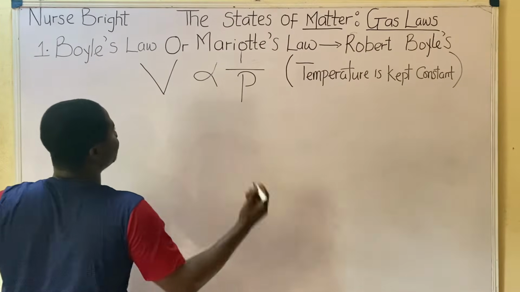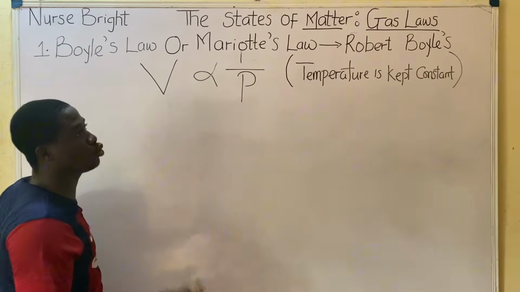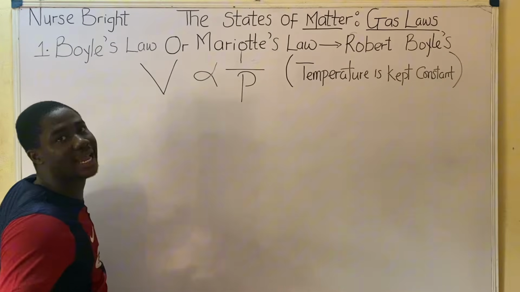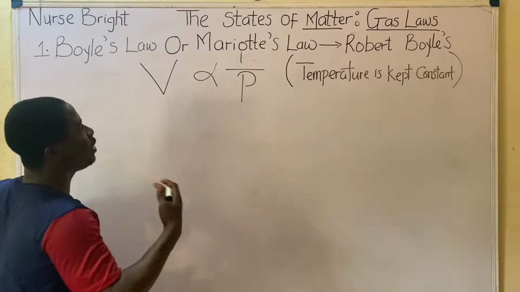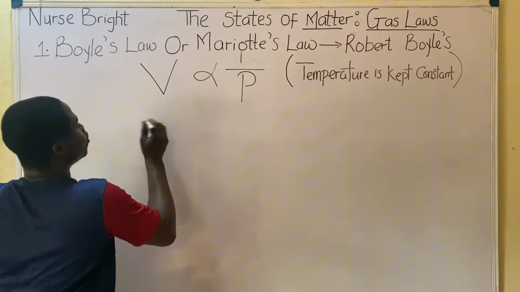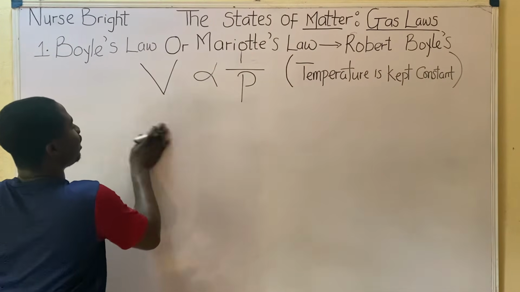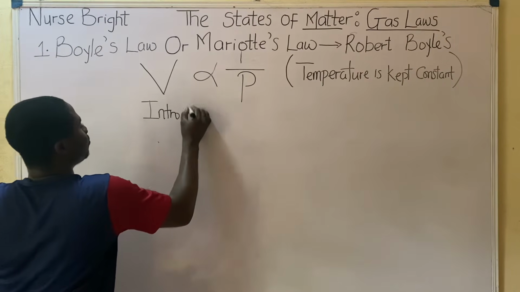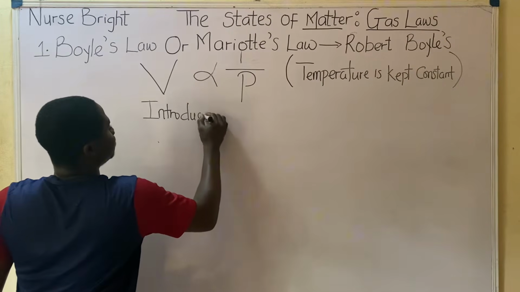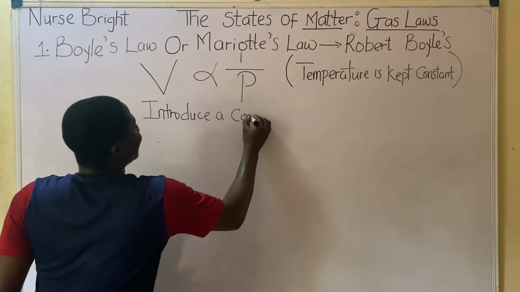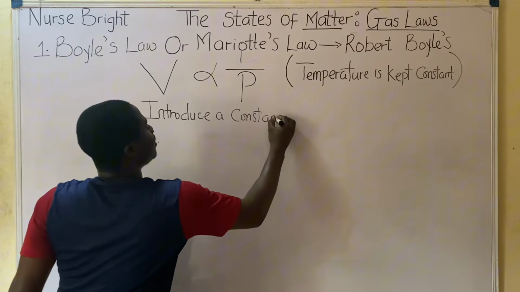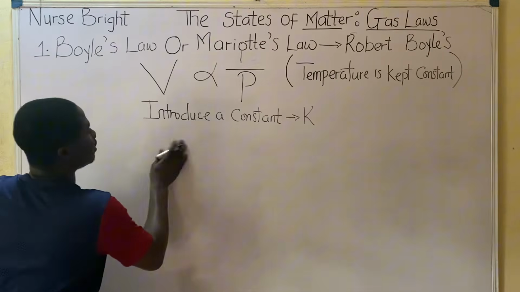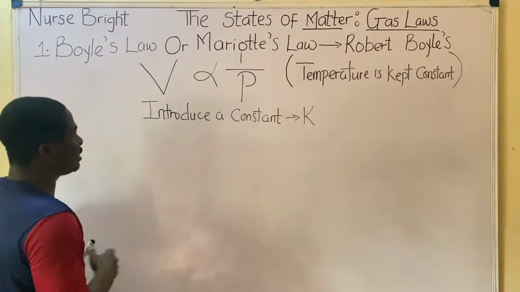So let's walk through this mathematical expression. What do we do next? Very easy. What I advise you to do here is simple. We introduce a constant. And that constant you're introducing is K. Please note it.